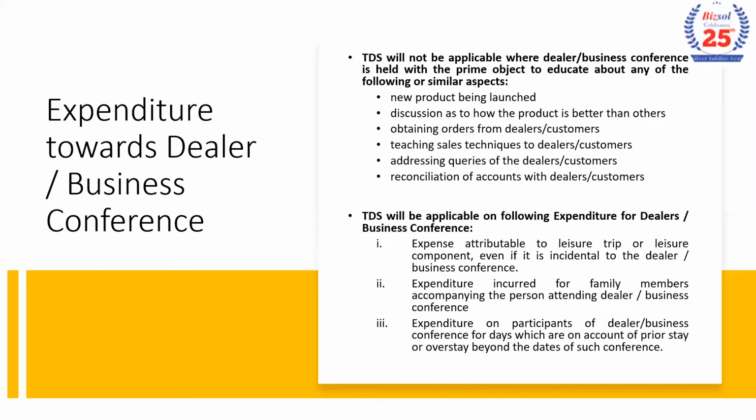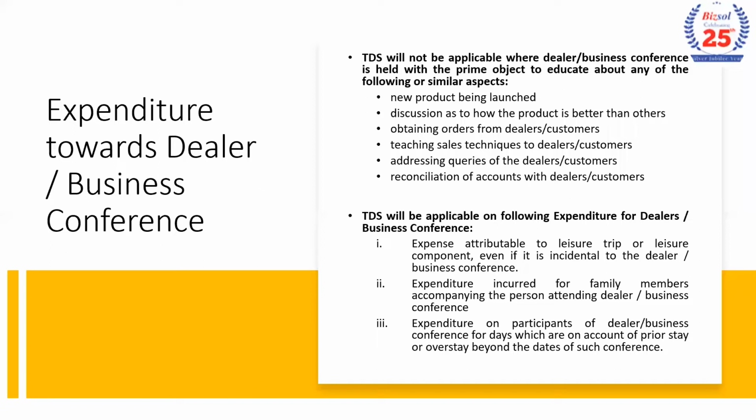However, TDS will be applicable for expenditure for a dealer or business conference if there is an element of leisure or an element of certain benefits to the family members who are accompanying the persons attending the dealer business conference. And also if there is any expenditure incurred for days which are on account of maybe an extended stay, maybe a prior period stay for the dealers. In that case, if any family members are involved or if any expenses are attributable or incidental to the dealer business conference, then those will be liable for deduction of TDS under section 194R.